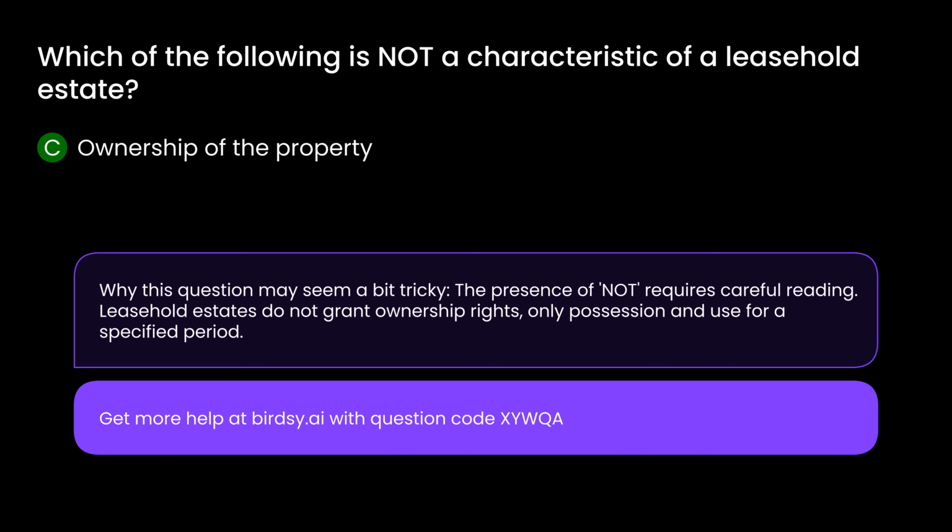Why this question may seem a bit tricky. The presence of "not" requires careful reading. Leasehold estates do not grant ownership rights, only possession and use for a specified period.